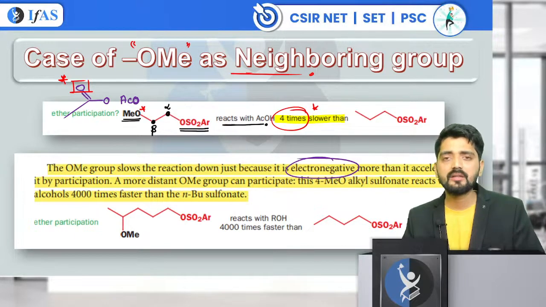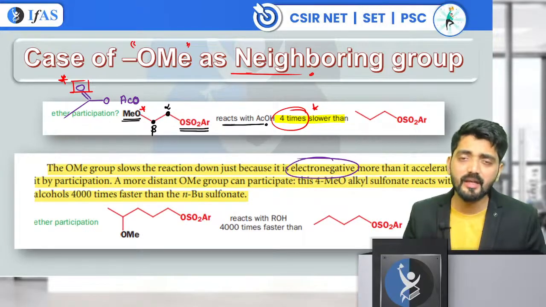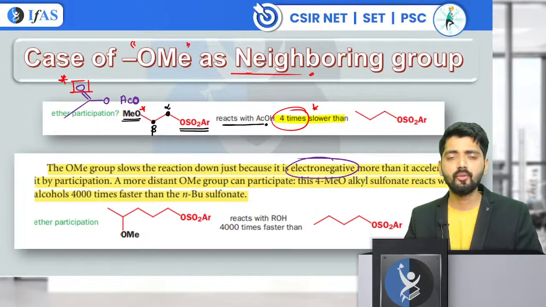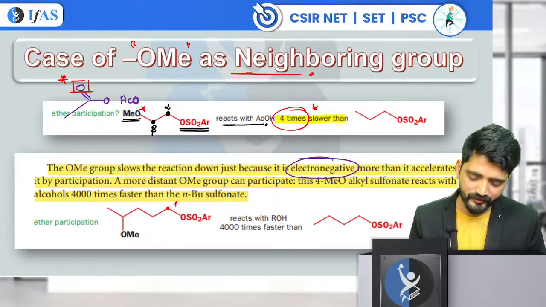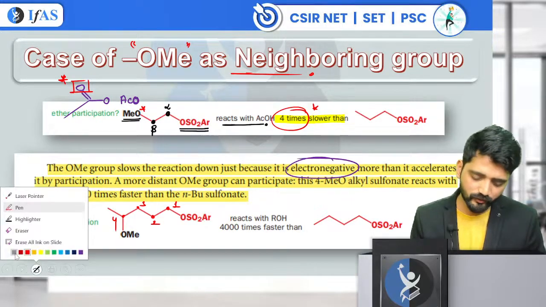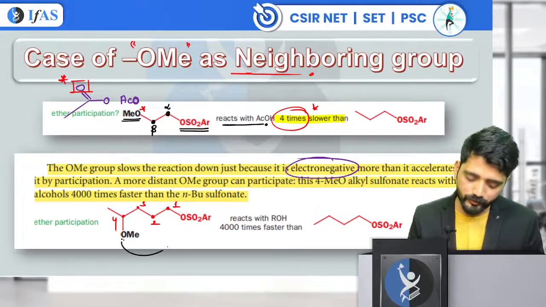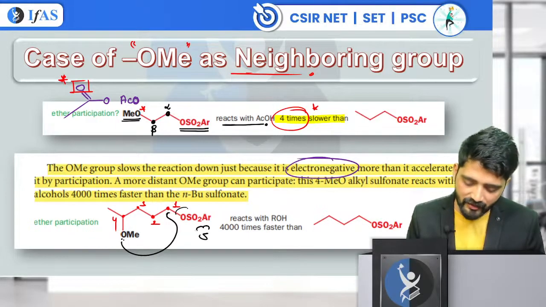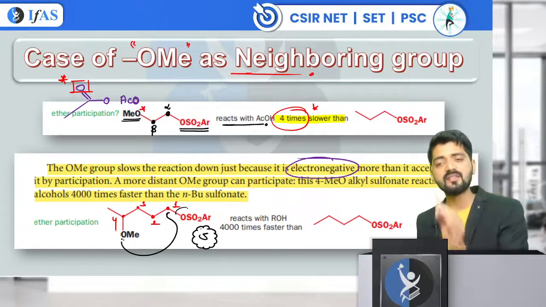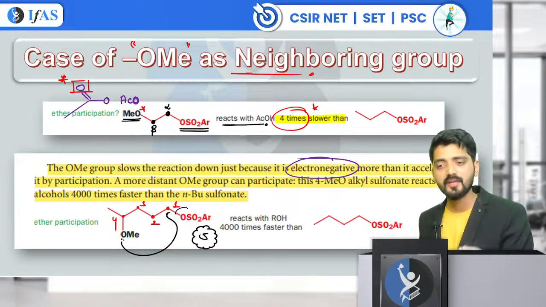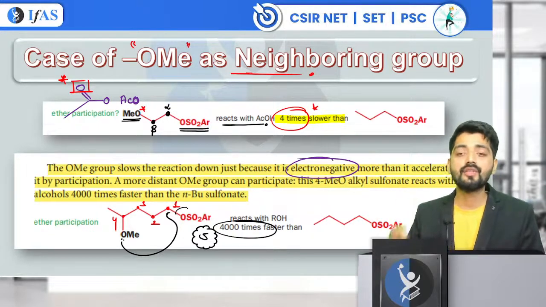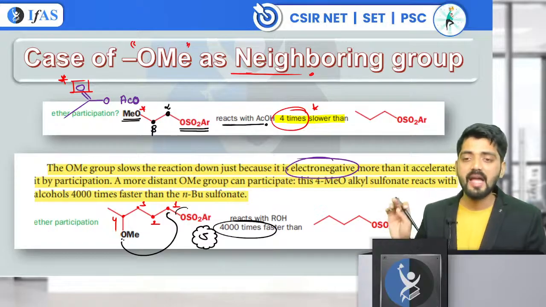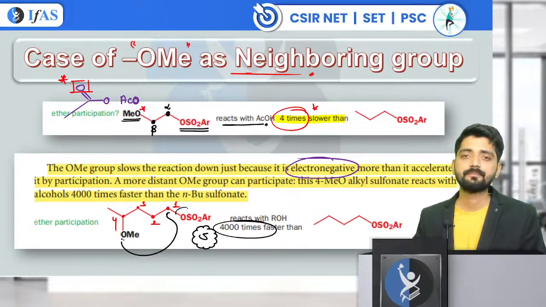So what does this mean? Sir, OME is not going to behave as a neighboring group. It will behave as a neighboring group, but you need to place your OME a little further away. For example, 1, I have 2, this is 3, and this is 4. When I place this OME at the fourth center, and there is a possibility for formation of a five-membered ring which has the highest rate of formation, then of course your NGP is going to take place, and this is going to be 4,000 times higher rate as compared to this substrate.